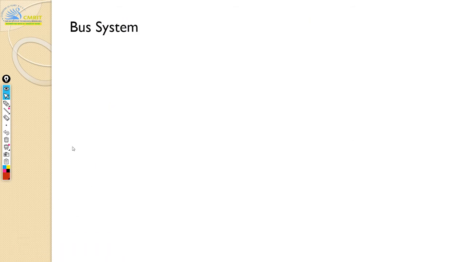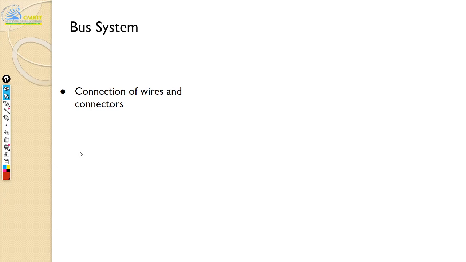We'll start with the bus system. A bus is nothing but a connection of wires and connectors. Can somebody from the class tell me what a bus is? It's a connection of wires, we know that, but where is it used, how, and what is the purpose? Whatever you know about bus, in one or two sentences. We'll start with Sugyan.